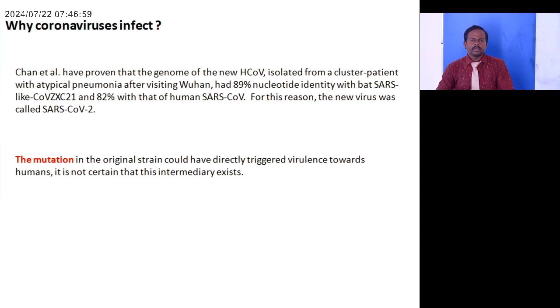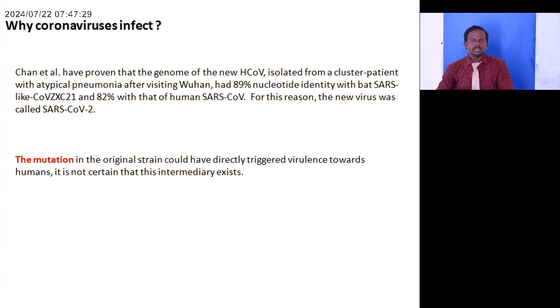So why coronavirus infected? So Chen et al. reported in 2019 that the genome of the new human coronavirus isolated from the cluster of patients with atypical pneumonia after visiting Wuhan had 89% nucleotide identity with a bat SARS-like coronavirus XC21 and 82% with that of human SARS coronavirus.